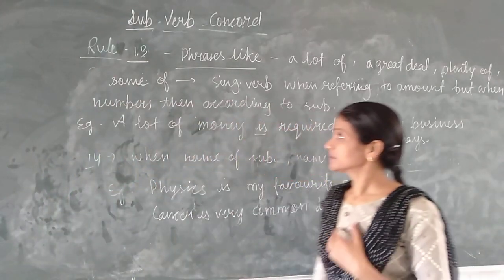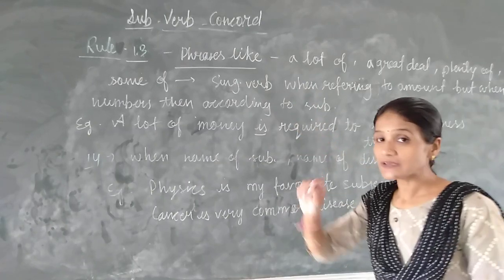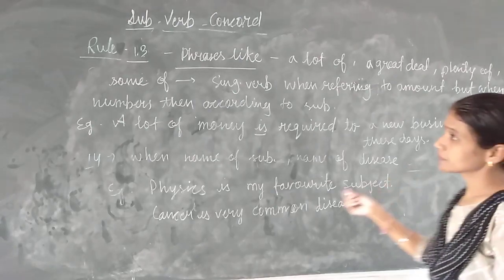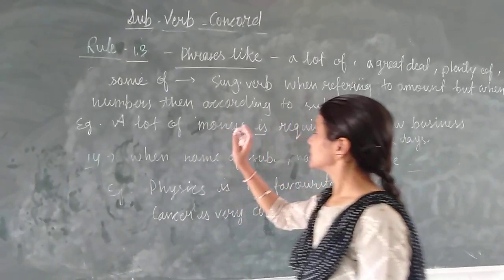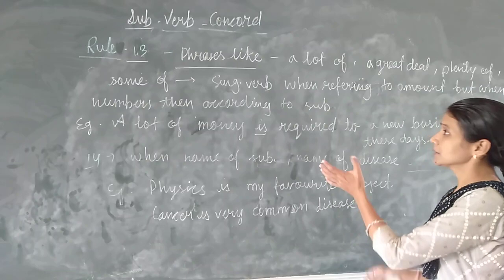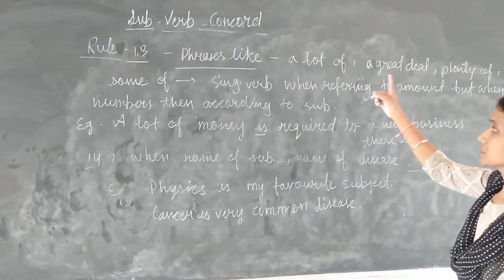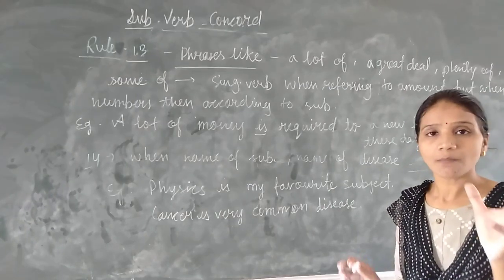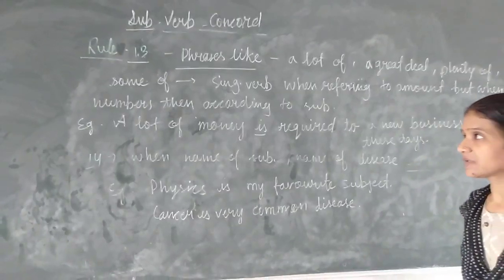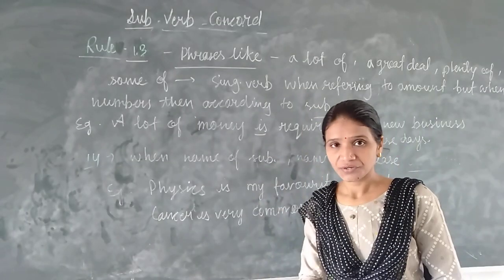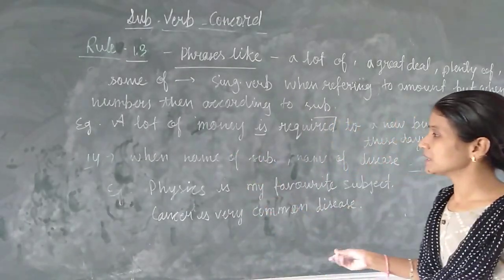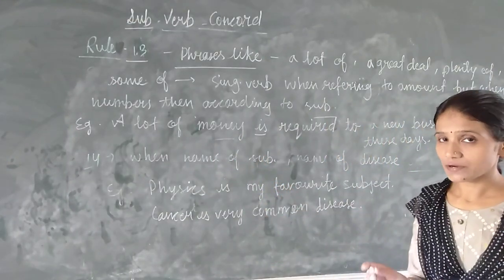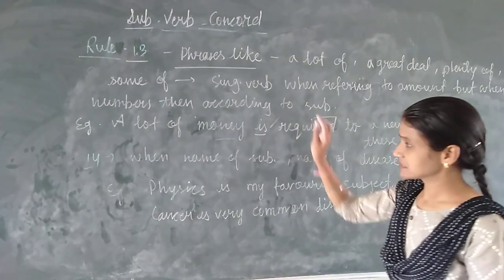Now the next rule, number 30. Phrases: when in a sentence phrases are given like a lot of, plenty of, some of, that time we will use singular verb when the subject is referring to an amount. But when a number is given, that time it is according to the subject. Example, a lot of money. See, a lot of money, it means we have an amount. That time we will use the singular verb.